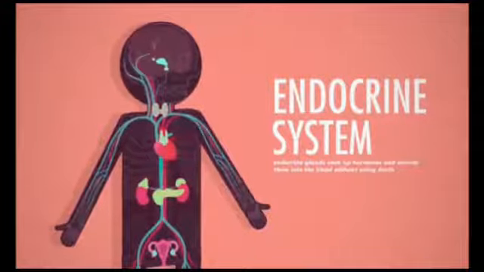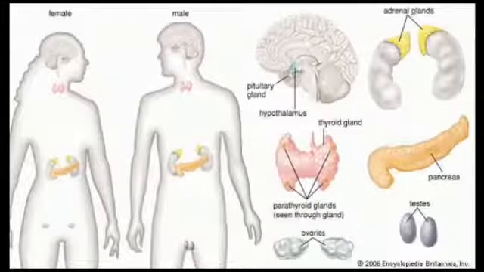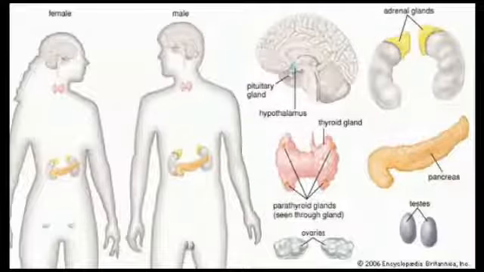Now you can see here, these are the main important endocrine glands. You all know that in all the higher organisms, this system consists of glands and hormones. These special glands produce chemical substances known as hormones. You can see the male and the female here, and the different glands.